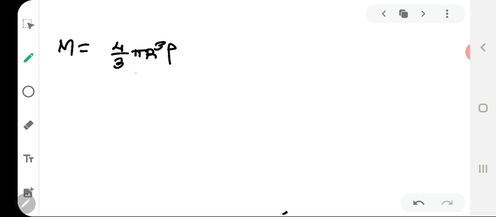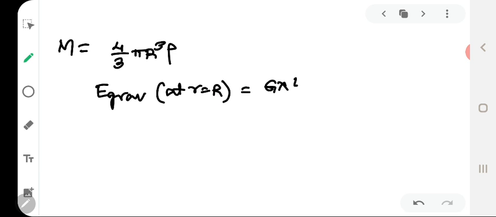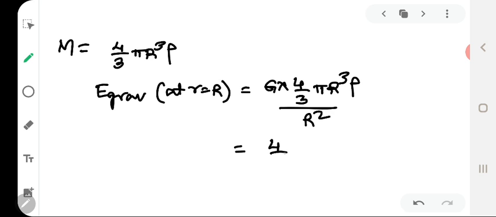By substituting this value of mass in the equation for intensity of gravitational field, we get on the surface of Earth E gravitational to be equal to G into 4 by 3 pi R cube rho divided by R square, and that turns out to be equal to 4 by 3 pi G R rho. So this is the expression for intensity of gravitational field due to the Earth on the surface.